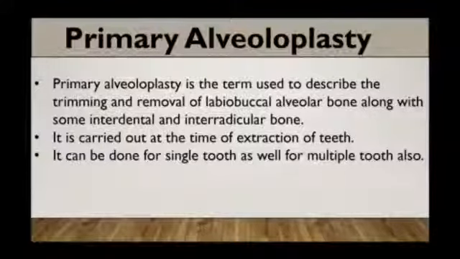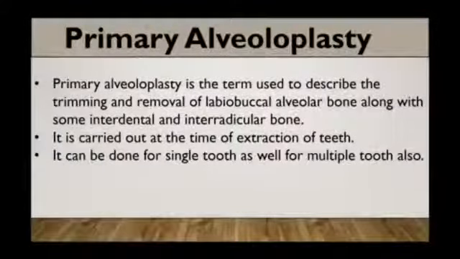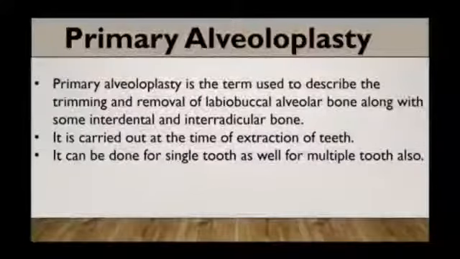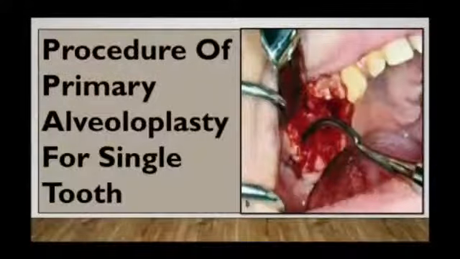Primary alveoloplasty. Primary alveoloplasty is the term used to describe the trimming and removal of labiobuccal alveolar bone along with some interdental and interradicular bone. It is carried out at the time of extraction of the teeth. It can be done for a single tooth as well as for multiple teeth. Now the procedure of primary alveoloplasty for a single tooth.